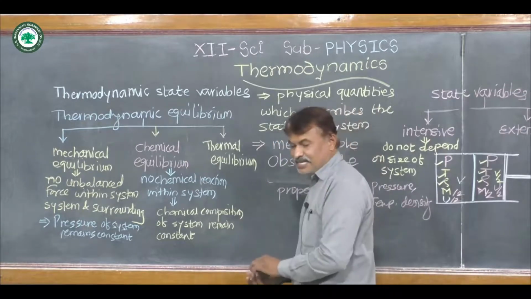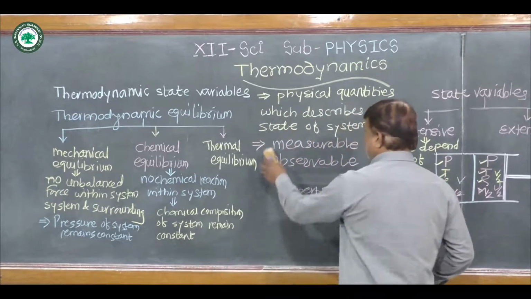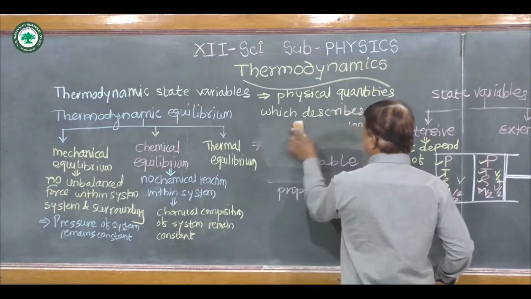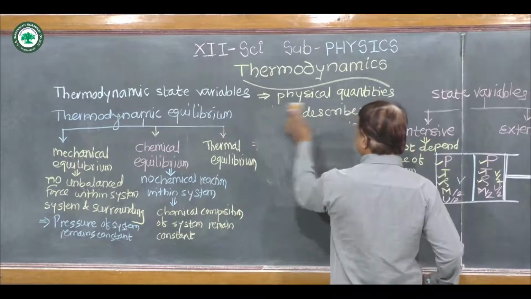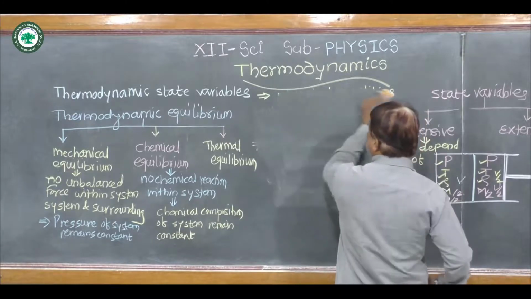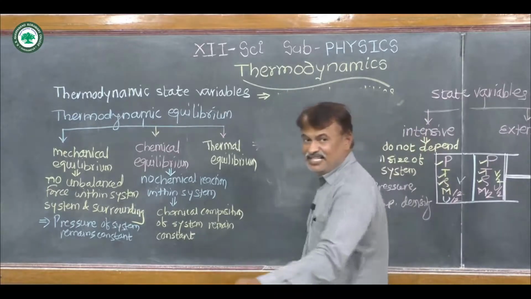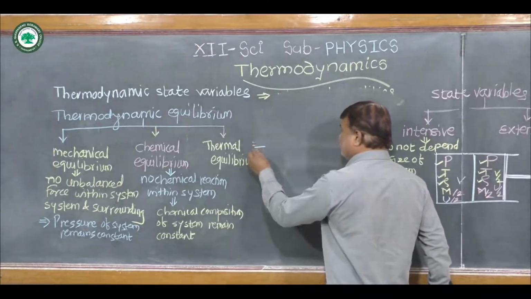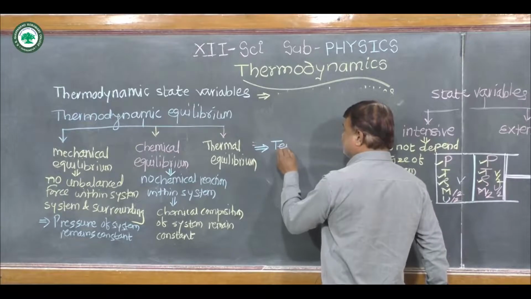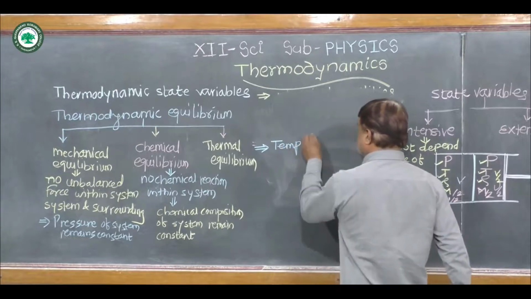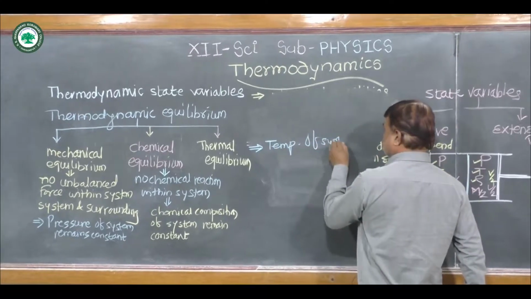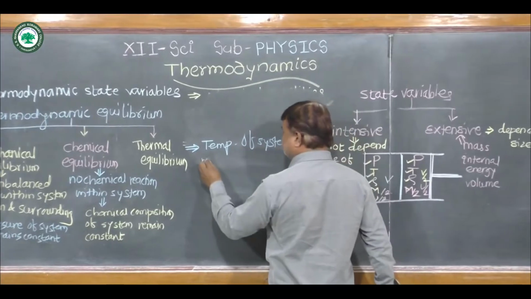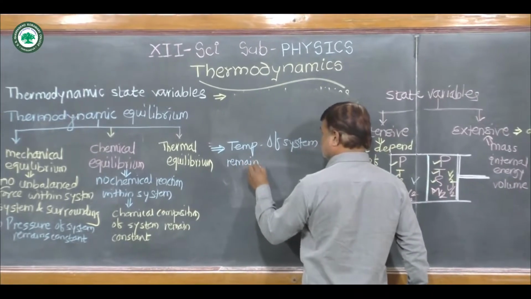Now last case is thermal equilibrium. In case of thermal equilibrium, we know that the word thermal is related with the temperature. So in case of thermal equilibrium, temperature of a system remains constant throughout.